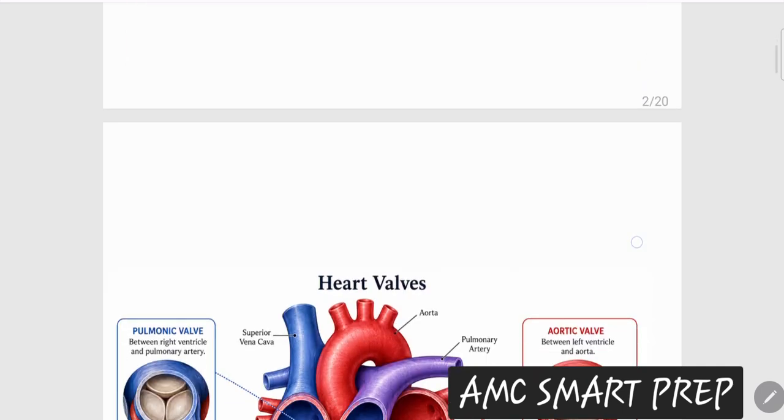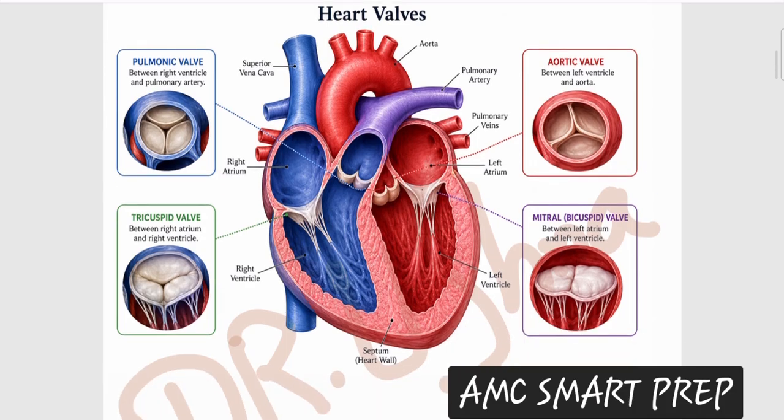If we dissect things further, these are the valves which are very important when you read the anatomy of the heart. On your right side we have two valves. One is the pulmonary valve, which is tricuspid, with three cusps. And we have the tricuspid valve, again with three small cusps. So these are the valves of your right side.